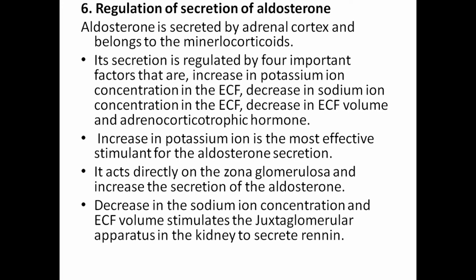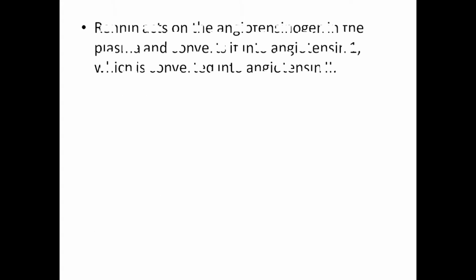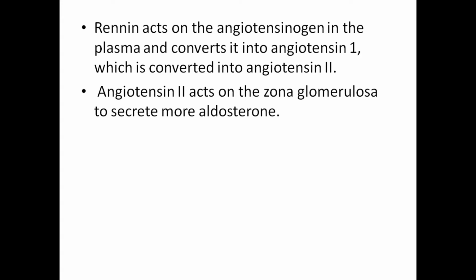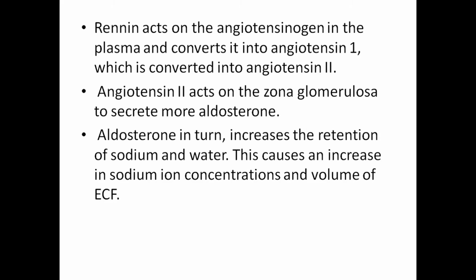Decrease in the sodium concentration and ECF volume stimulate the juxtaglomerular apparatus in the kidney to secrete renin. Renin acts on angiotensinogen in the plasma and converts it into angiotensin 1, which is converted into angiotensin 2. Angiotensin 2 acts on the zona glomerulosa to secrete more aldosterone.